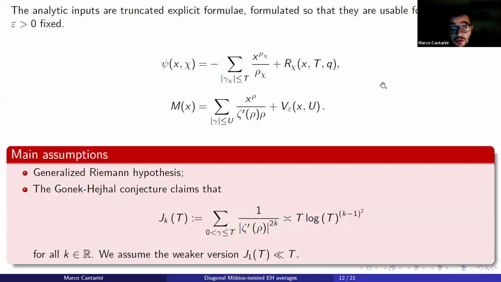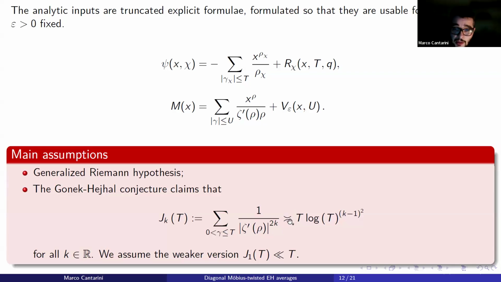The second assumption is connected to the fact that clearly, if you want to work with the explicit formula of the Mertens function, we have to say something about the simplicity of the non-trivial zeros of the Riemann zeta function. And actually, we need a bit more. We need to control some suitable discrete moments involving the first derivative of the Riemann zeta function. And this control is well encoded by the well-known Gonek-Hejhal conjecture, which claims that the moments J_k are controlled by